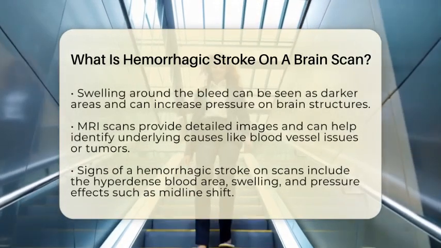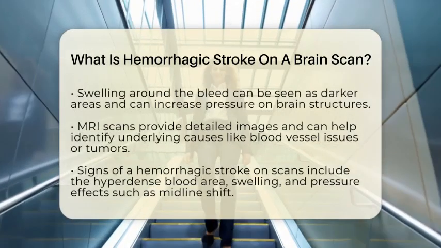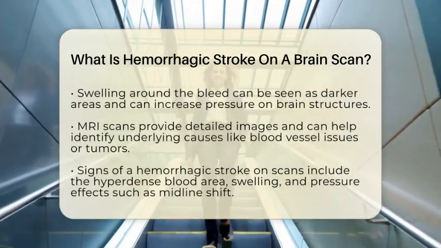Sometimes, there is swelling around the bleeding site, which shows up as darker or hypodense areas. This swelling can put pressure on nearby brain structures, causing further problems.